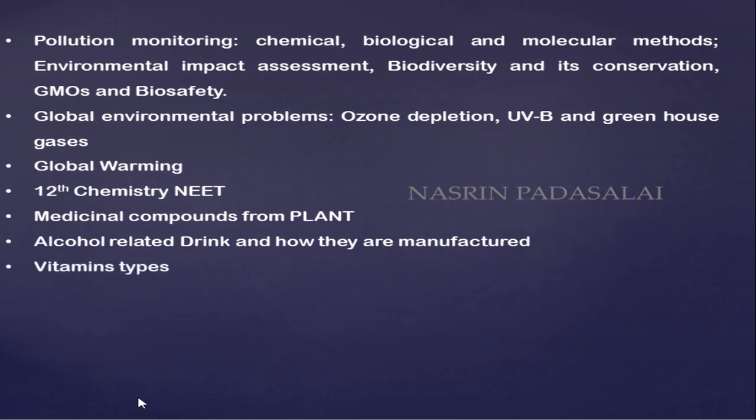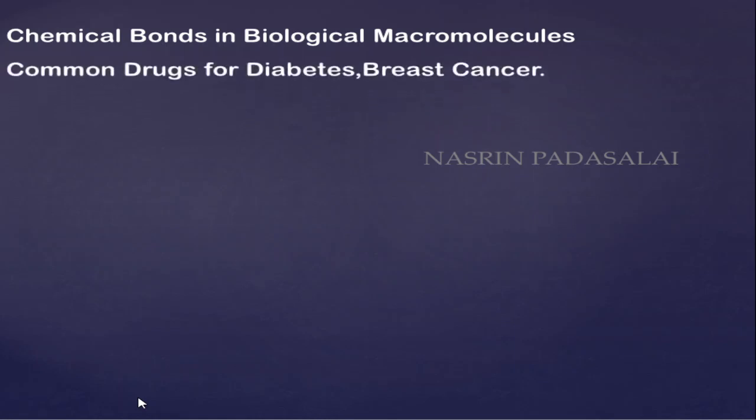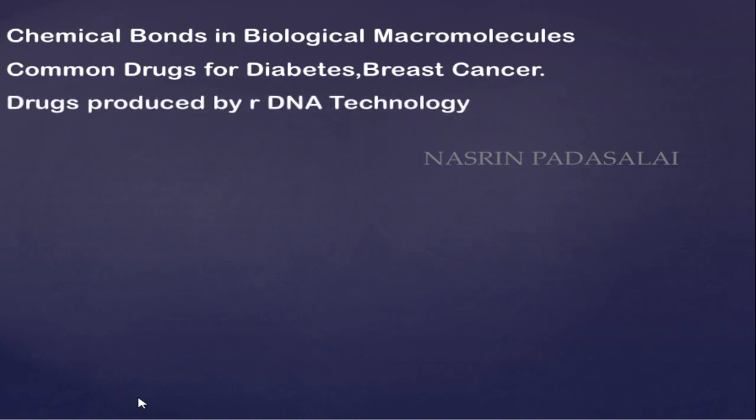Next, the types of vitamins and their functions, and also the covalent structure of amino acids and carbohydrates. Next, fermentation: the fermentor, the parts of a fermentor, the list of fermentation types and also fermented products. Next is biosensor. Next, you need to know about chemical bonds in biological molecules, that is, forces stabilizing chemical macromolecules, and common drugs employed for curing diabetes, breast cancer, tuberculosis and other common diseases. Next are drugs produced by rDNA technology.